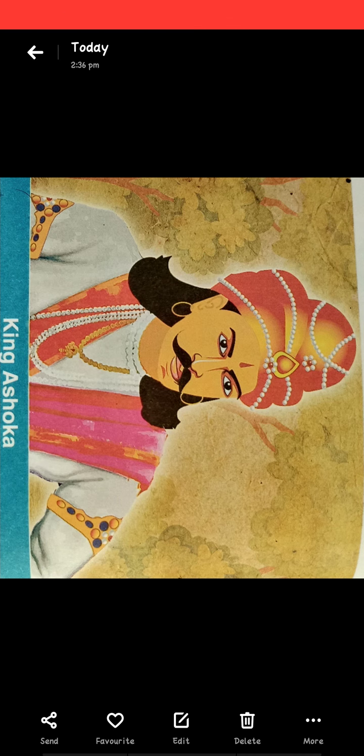In the last class, you read about a king who changed after the Kalinga war. Who was he? Very good, King Ashoka. Students, did you all read the story that you downloaded in the book? Why was Ashoka called Chanda Ashoka? Ashoka was called Chanda Ashoka because he was full of anger. After which battle did he change completely? Yes, after the battle of Kalinga.